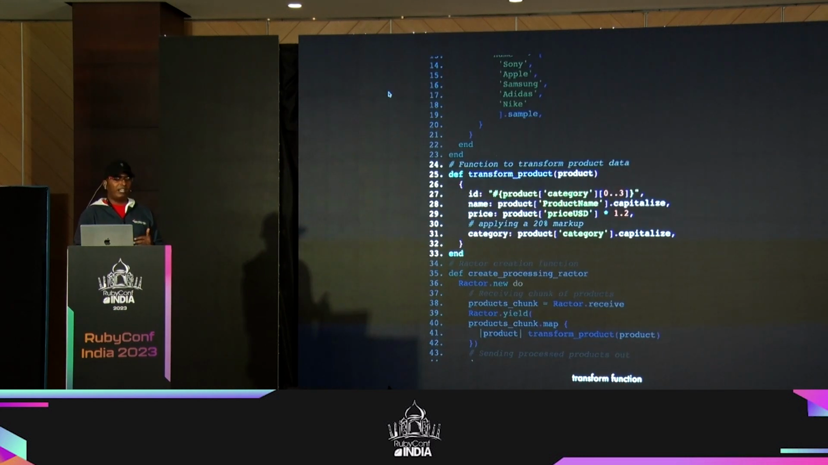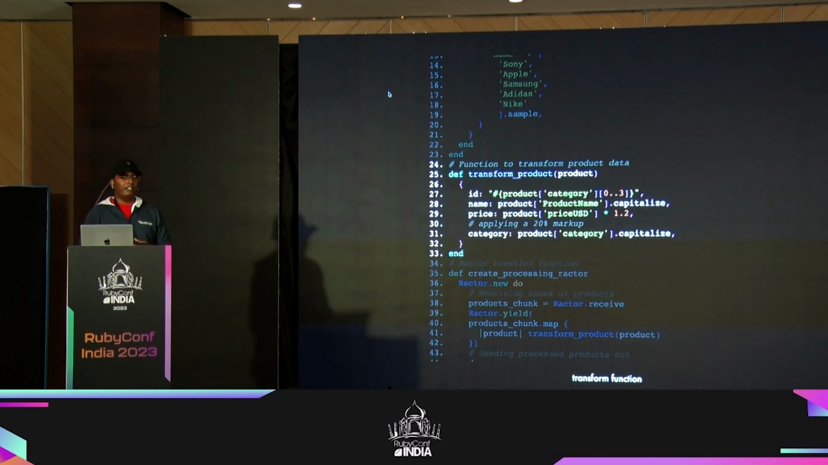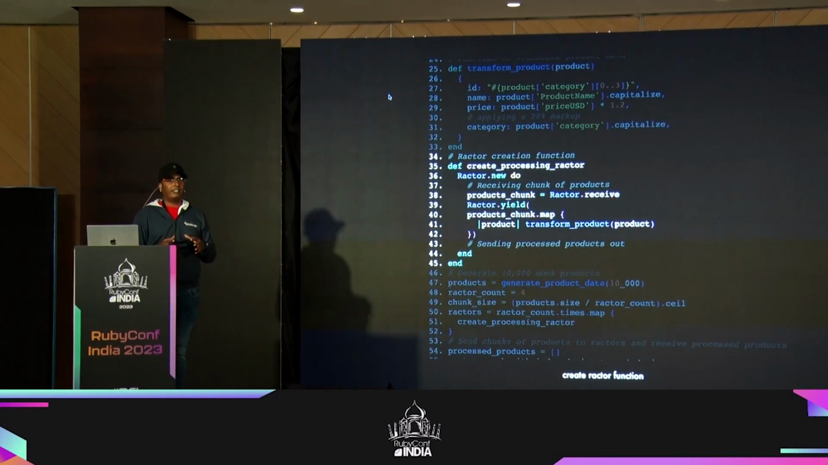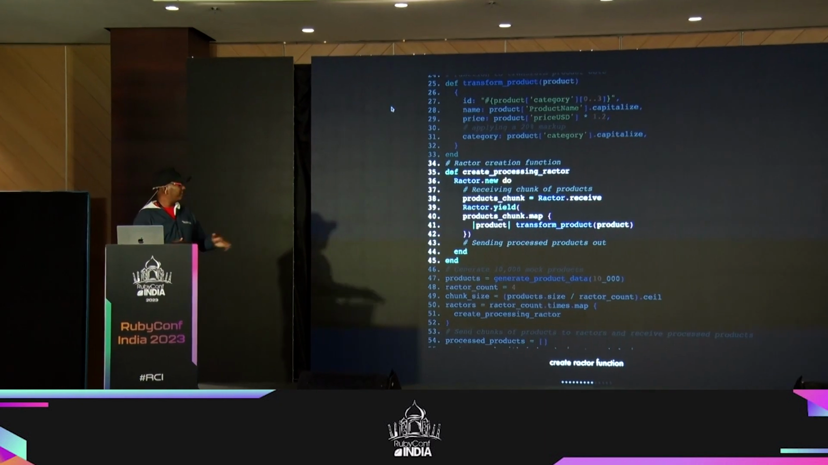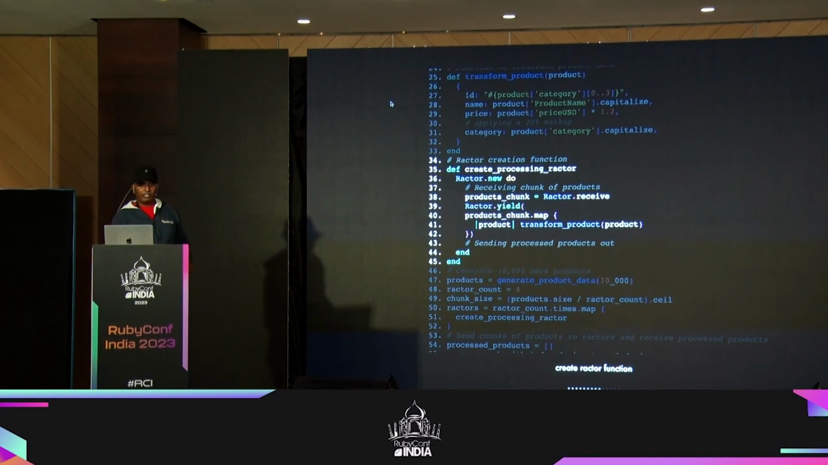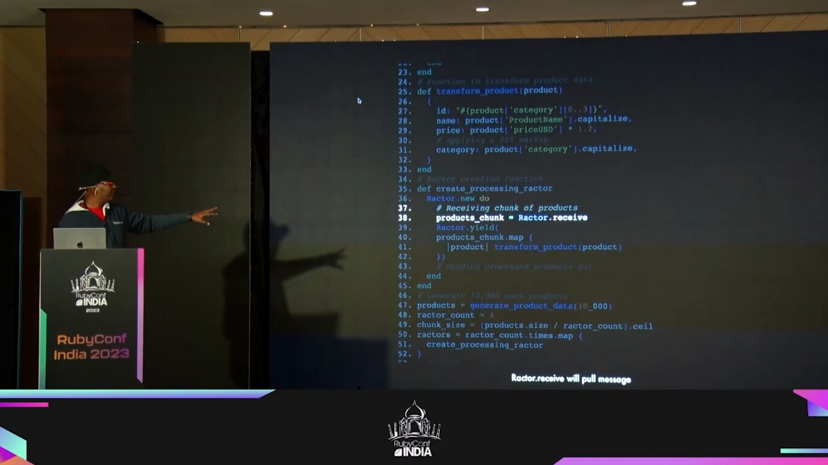So then I want to transform the product from one format to another format for a different purpose, right? We normally do this kind of formatting for data. So this function is intended to do that. Okay, so here I am planning to create a Ractor, right? So this function is going to create Ractors. Whenever I want to create Ractors, I'll call this. Within that, you see I'm using Ractor.receive and Ractor.yield. So Ractor.new is the syntax that I'm using, right?